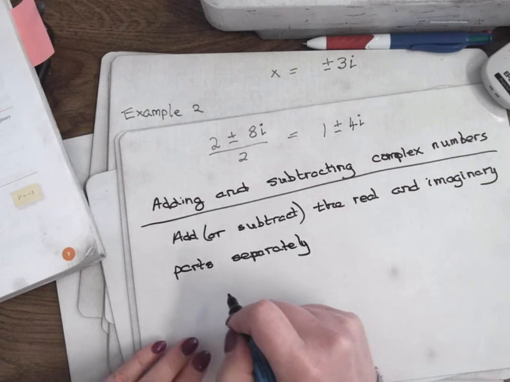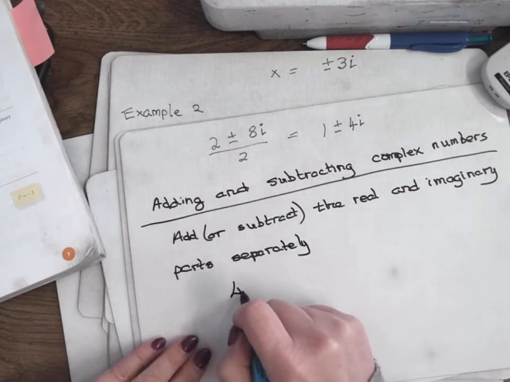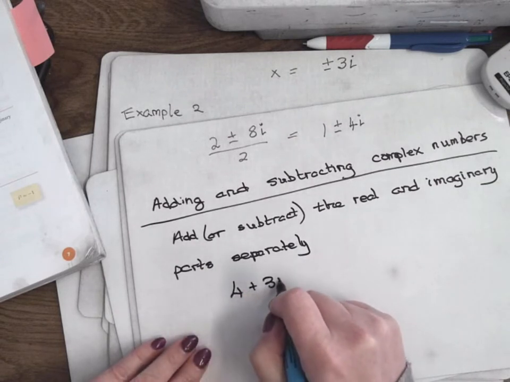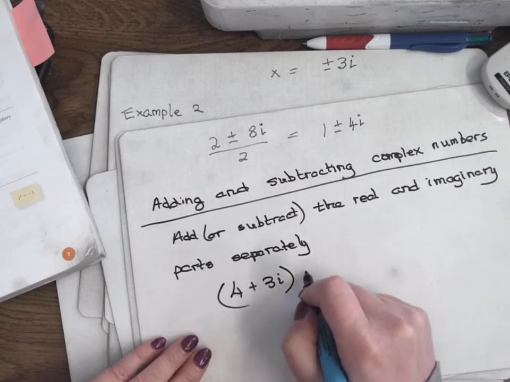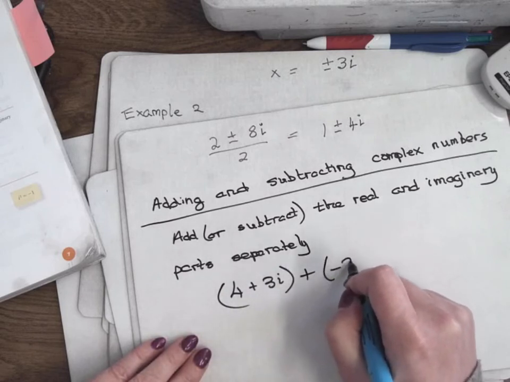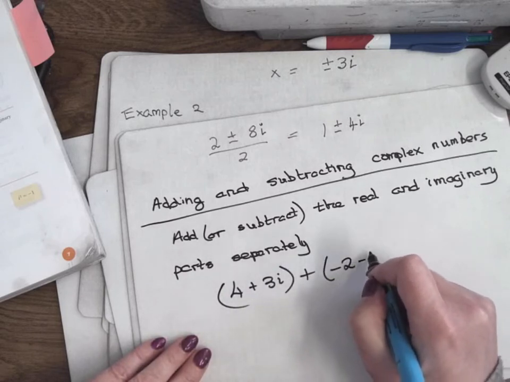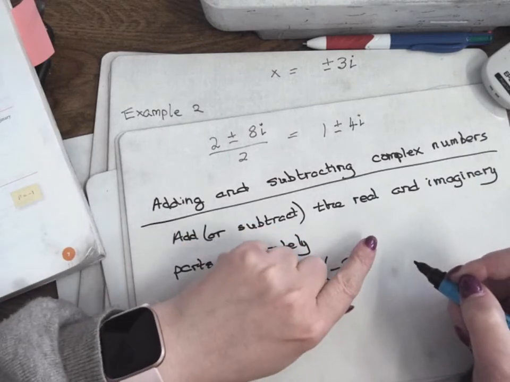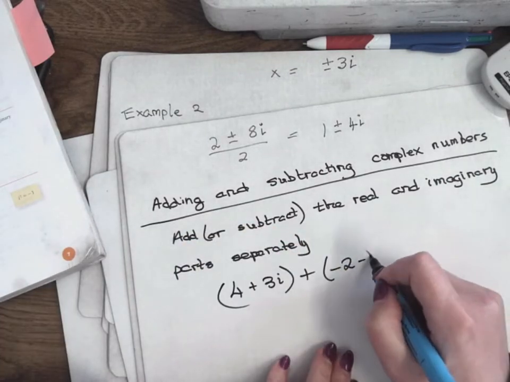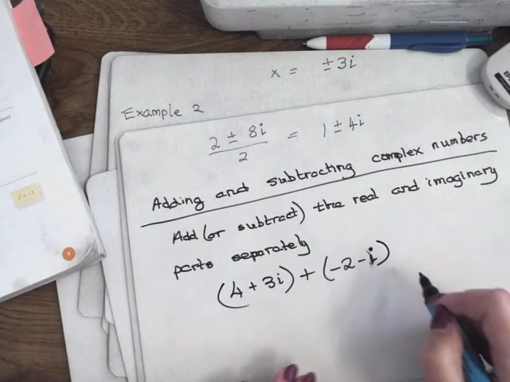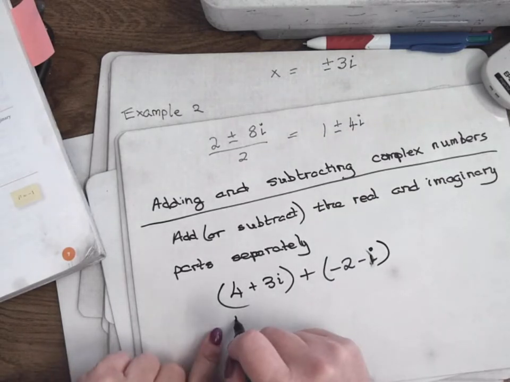So for example, if you had 4 plus 3i plus 1 minus 2i, 1 minus i, that would get rid of the brackets.